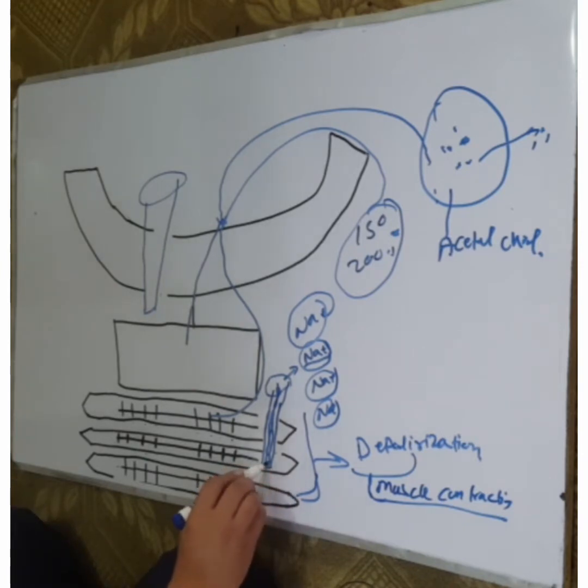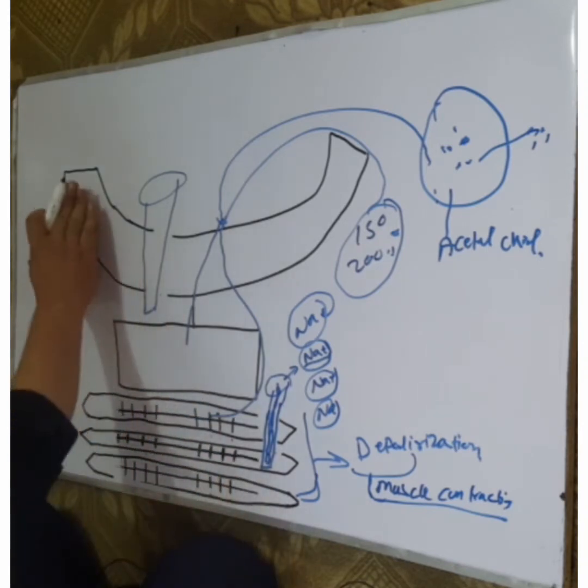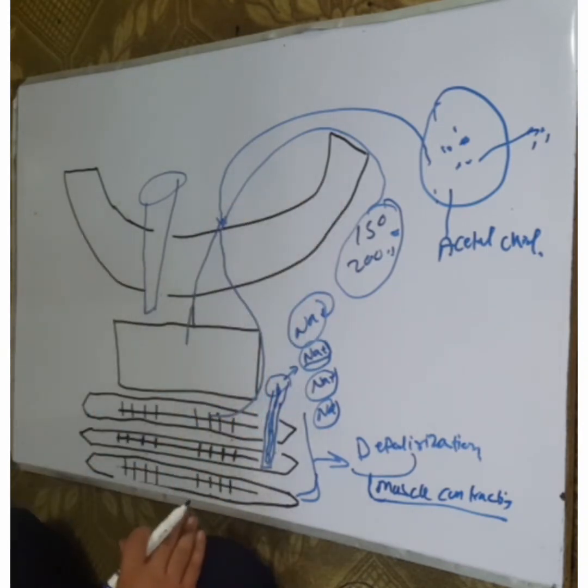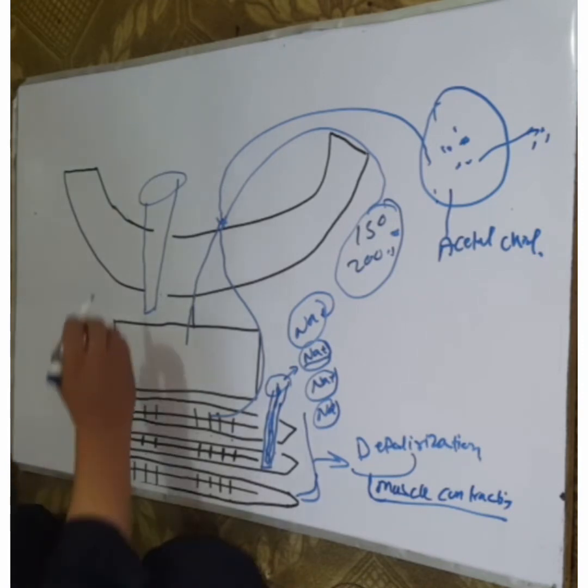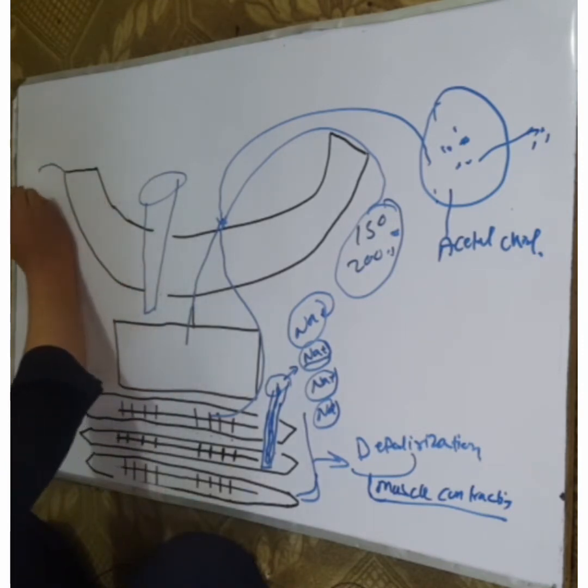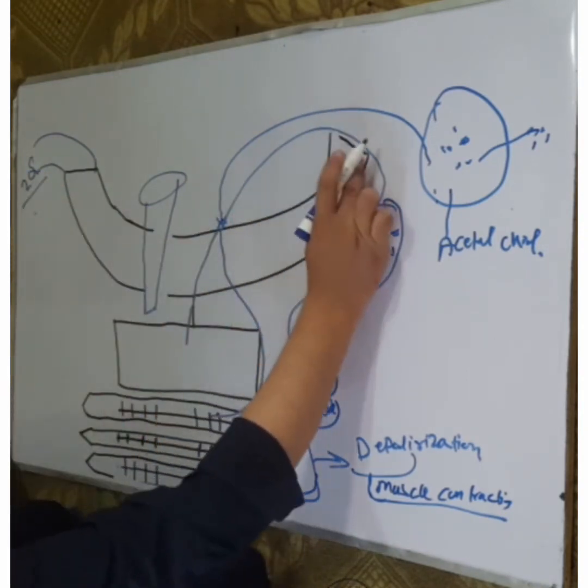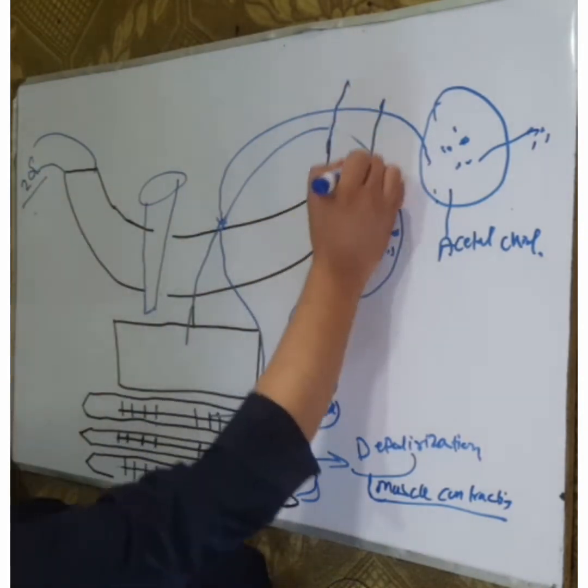The acetylcholine receptor has 5 subunits: 2 alpha, 1 beta, 1 gamma, 1 delta, and epsilon. This is the 2 alpha subunit of the acetylcholine receptor.